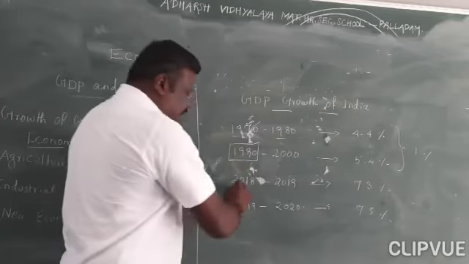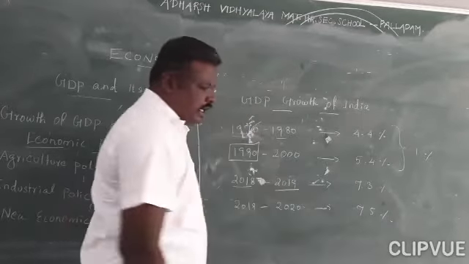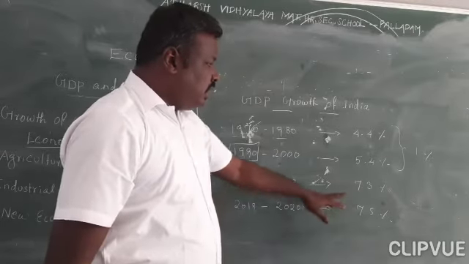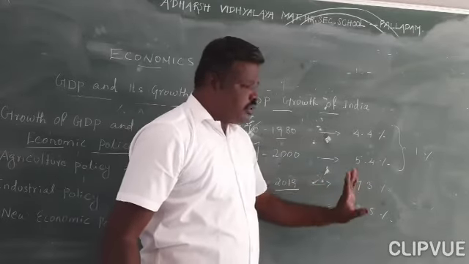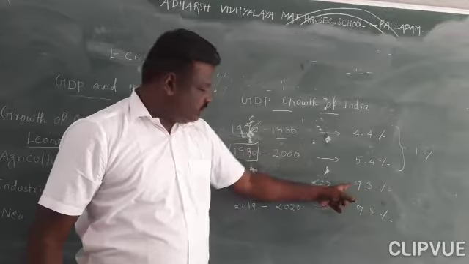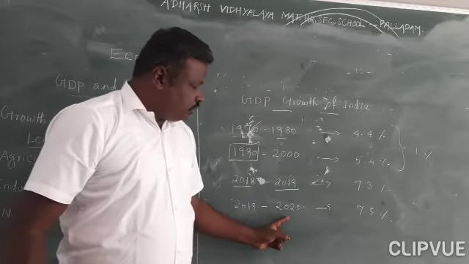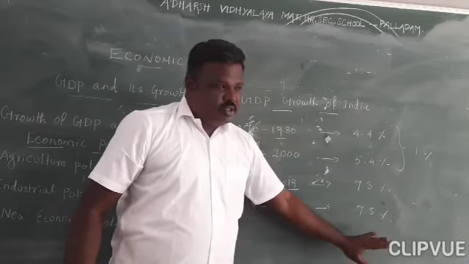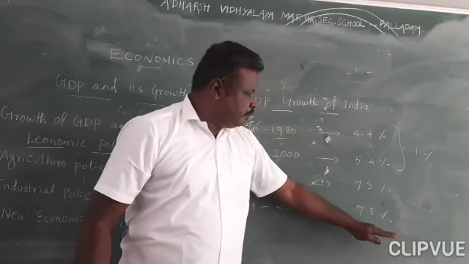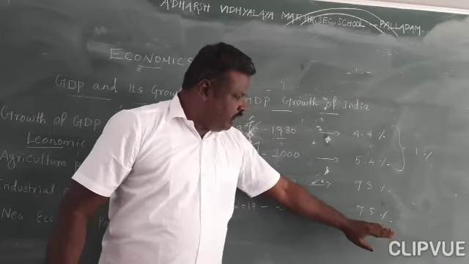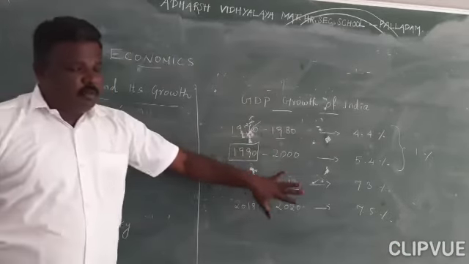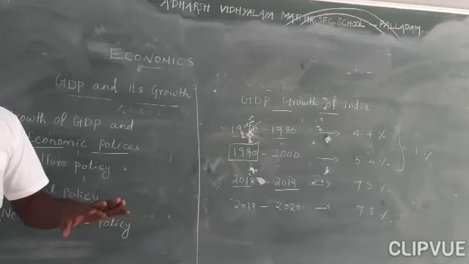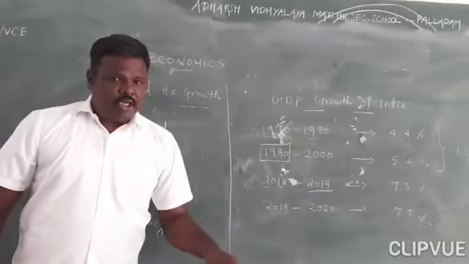But that showed in 2018 and 2019. You can see it increased to 7.3, nearly 5 to 7, like a 2% increase. And from 1990 to 2020 it increased to 7.5%. So this clearly shows the improvement of the economic sector. It developed because of the new policies introduced in India.